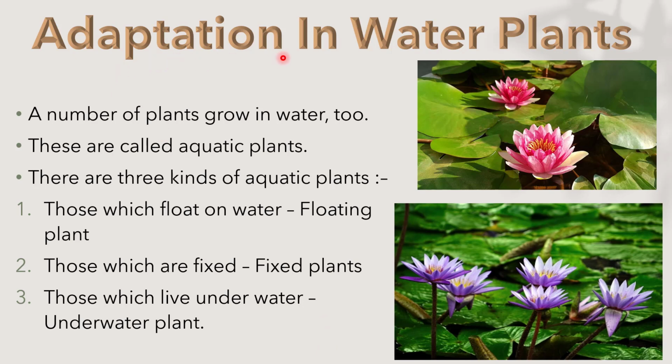Now let's see adaptation in water plants. How do the water plants adapt themselves? A number of plants grow in water too. These are called aquatic plants. There are three kinds of aquatic plants. Those which float on water are called floating plants. Secondly, those which are fixed are called fixed plants. And thirdly, those which live underwater are called underwater plants.